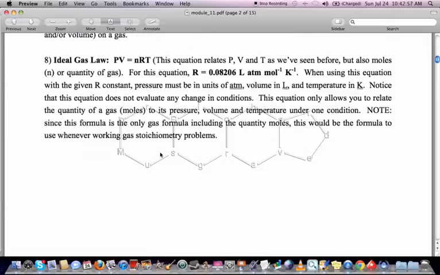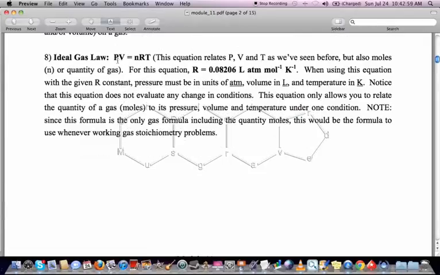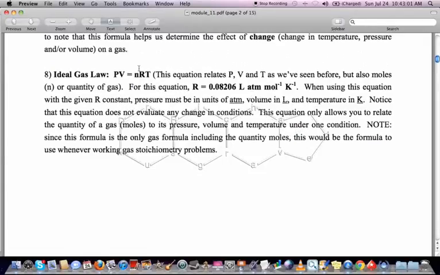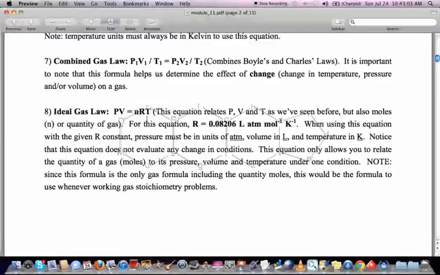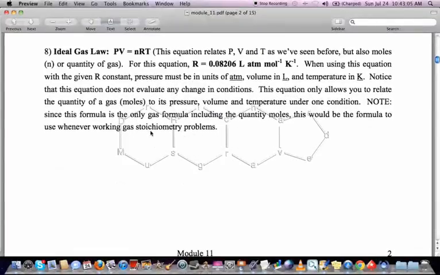The other important equation we'll be using is PV equals nRT, which is also a consequence of the combined gas law as well. And we're going to use a constant value here for R, 0.08206 liter atmospheres per mole per Kelvin, and we can use this equation when we need one of these and we have the other values, and you'll see examples of those later on.